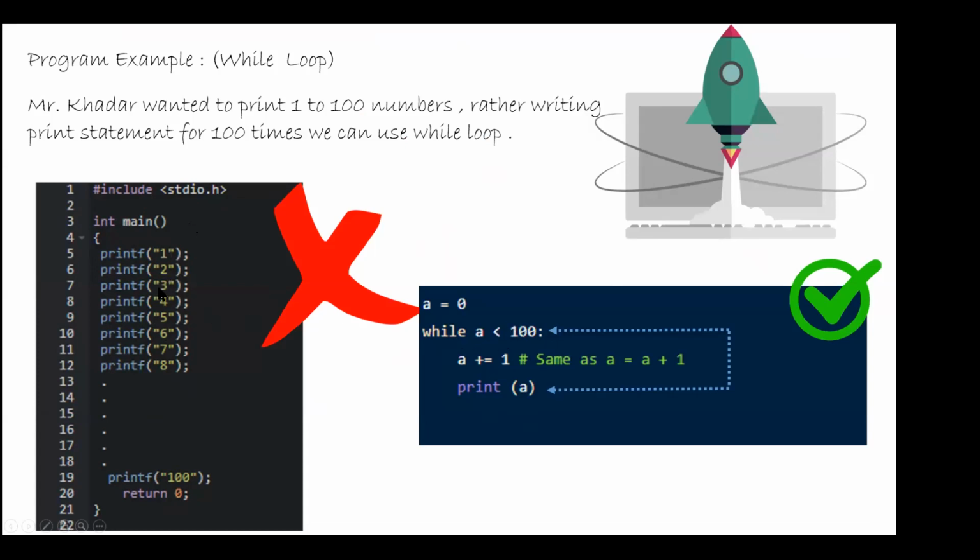So imagine if I follow this style and want to print 1 million numbers. By the time we type all those 1 million lines, that is the end of the story. Instead, I just need to write these 3 lines. I would say while a is less than or equal to 1 million, then increment and print. So in a few lines of code, in less time, things happen quickly. That is the reason why we need iterations, and why we should not do this sequential process.